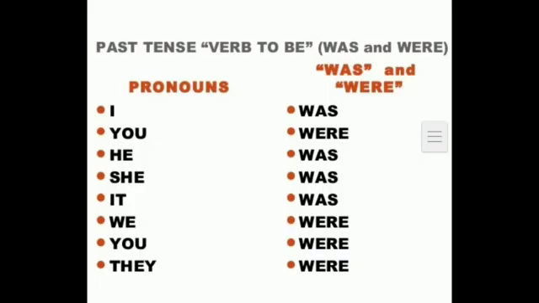Some verbs are used for the past tense with the pronoun: I was, you were, he was, she was, it was, we were, you were, they were. These are some of the verbs which are used in the past tense form with the pronouns.